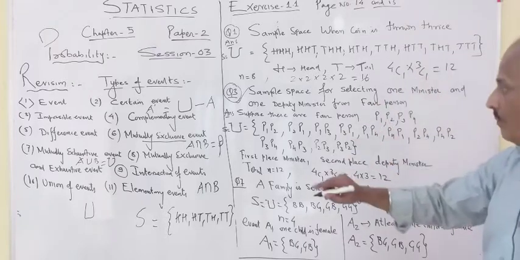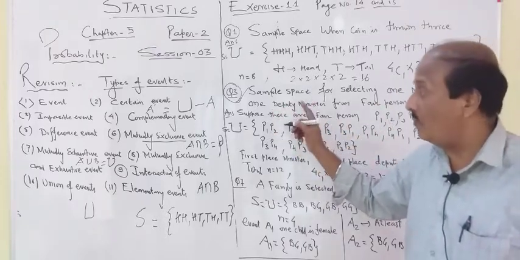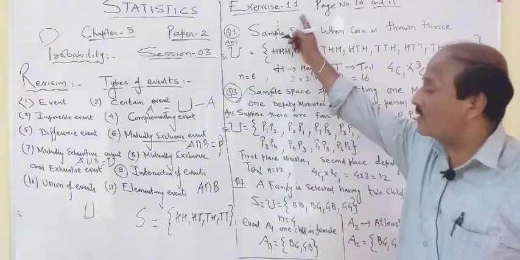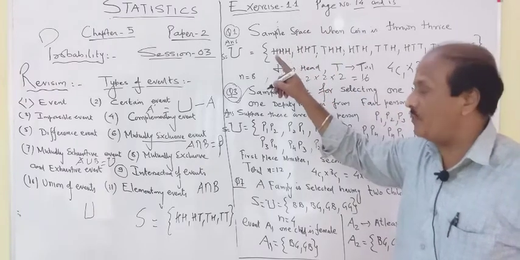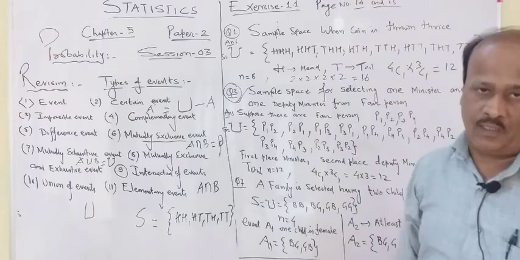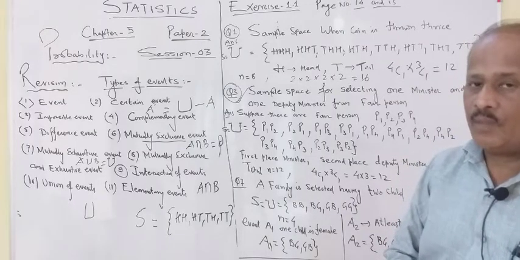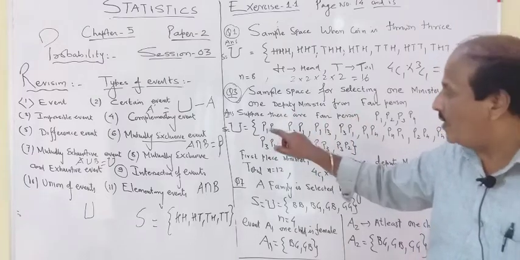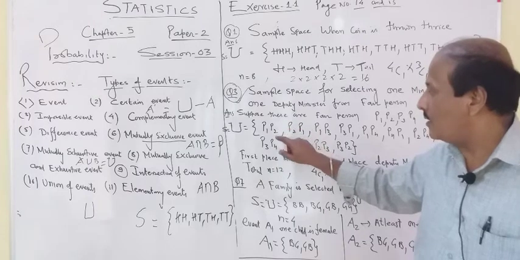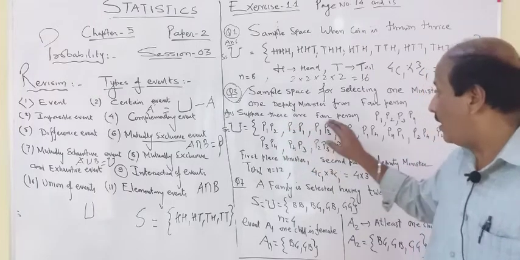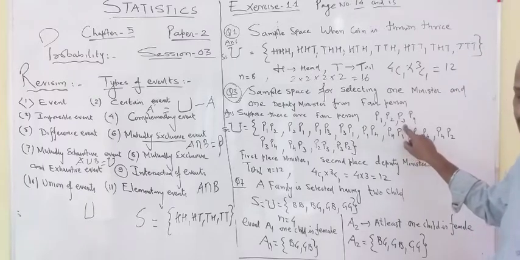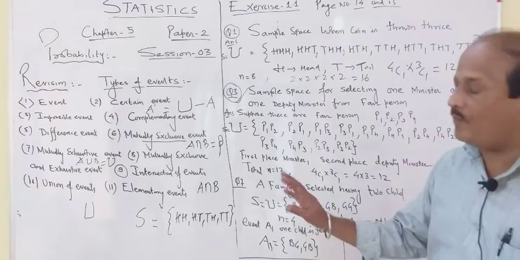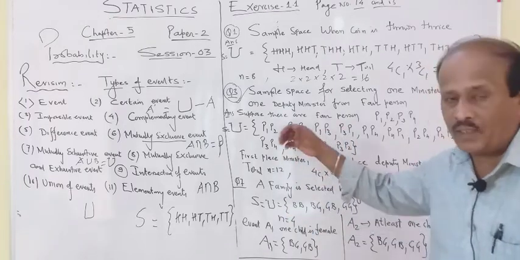4 3s are 12 members. See, we are using an 11th standard combination topic, but somebody is asking you to make a sample space, because I told you exercise 1.1 is how to make the sample space. The letters can be different in the answer at your backside. Purposefully I took the letters P1, P2. P1 and P2 are the persons. The first person is denoted by P1, the second person is denoted by P2. Then there are 4 persons, the third person is denoted by P3 and the fourth person is denoted by P4. If you want to write the names of those 4 persons, it's up to you. Then you will have to write the names again and again.